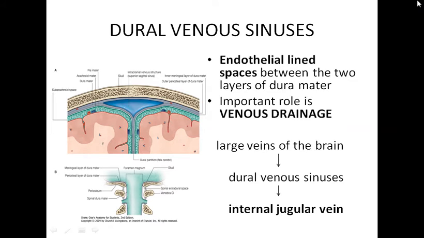अब क्या drain कर रहा है और कहाँ जा रहा है? This arrow chart is showing you that the large veins of brain, they drain into the dural venous sinuses, and from the dural venous sinus the blood is drained into the internal jugular vein, right. So this is the whole drainage, that in dural venous sinuses the large cerebral veins are draining, and dural venous sinus से blood कहाँ जाएगा? Internal jugular vein में, right.